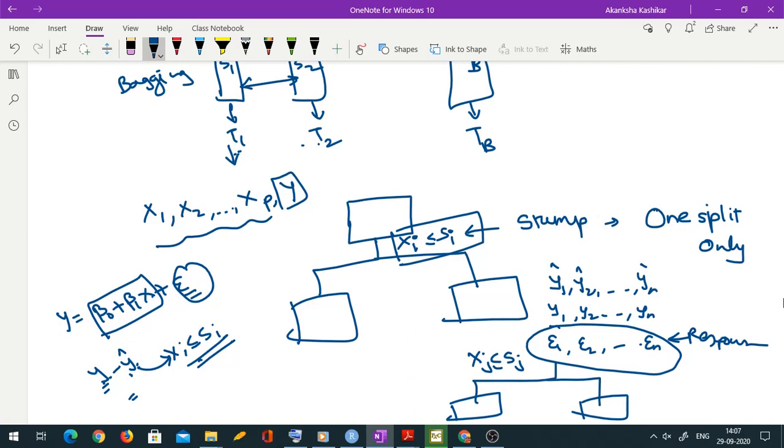I shouldn't try to model the original y, because some part of the variation in y has already been explained by this split. Whatever still remains unexplained, we will try other variables, or even other splits of this same variable, on that. So we'll have epsilon 1, epsilon 2, epsilon n, and we will try to build a model for those epsilons.